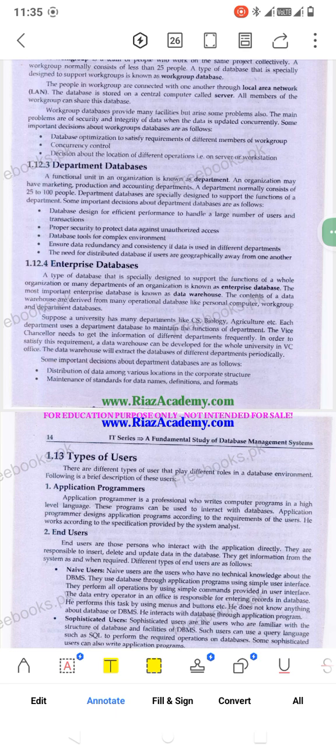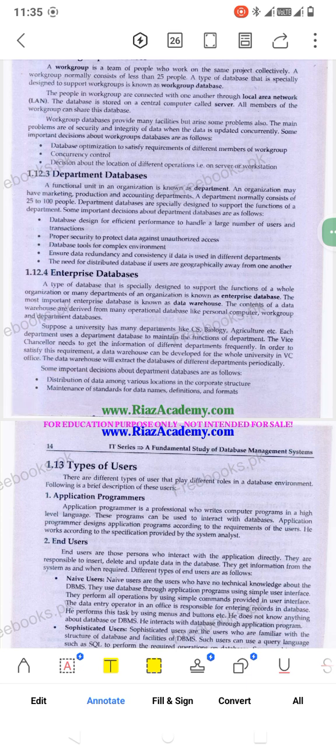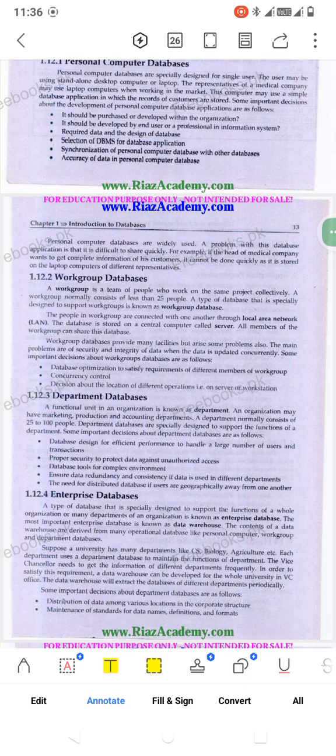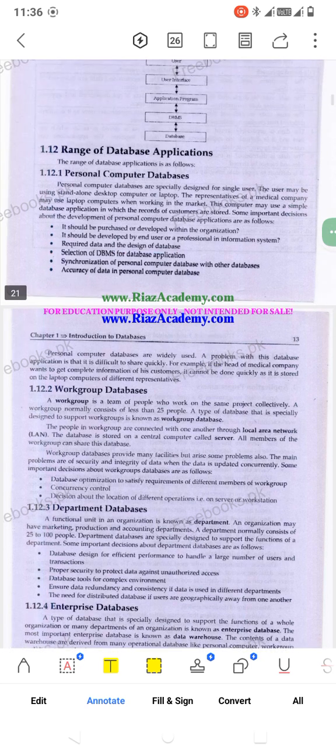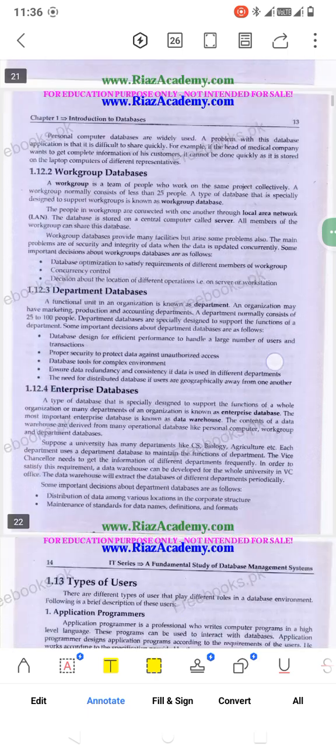For example, we are not specific to just a single department. We are discussing the whole organization, like the university database. This is called the enterprise database. If we have a computing department database, we have a departmental database. If we have a faculty database, meaning we are working on a central database, it is called a work group database. If we have an individual laptop and an individual database, it means we just have a personal database.